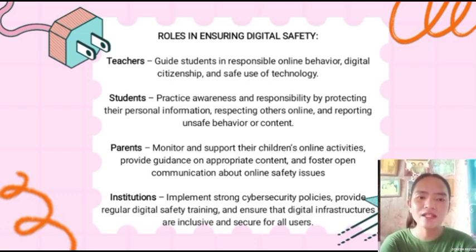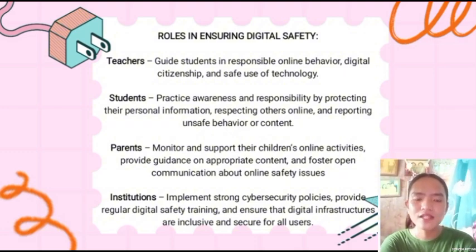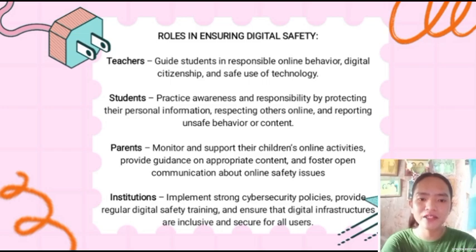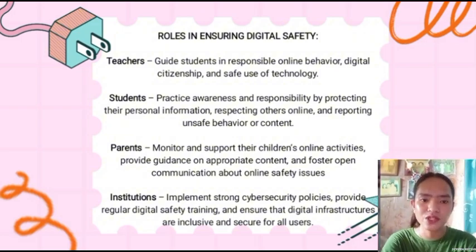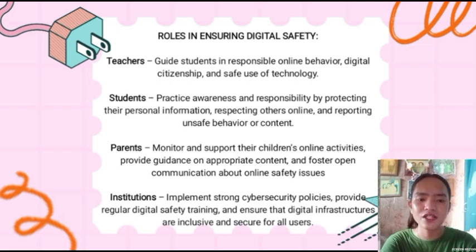Now let's talk about the last one, which is the institution. Institutions implement strong cybersecurity policies, provide regular digital safety training, and ensure that digital infrastructures are inclusive and secure for all users. Institutions such as schools make sure their systems and networks are safe for everyone.